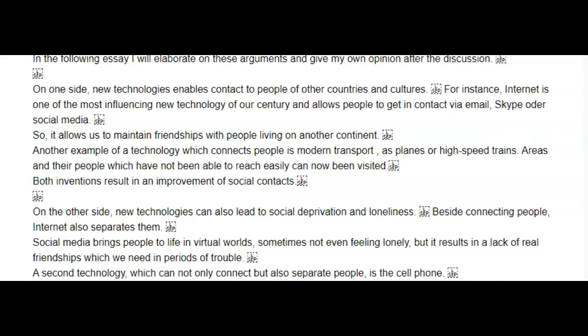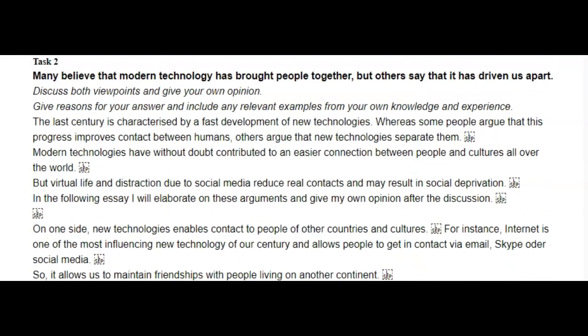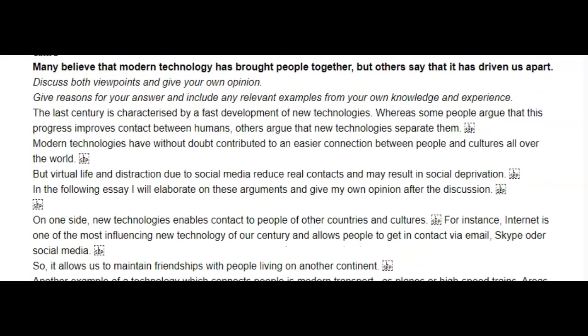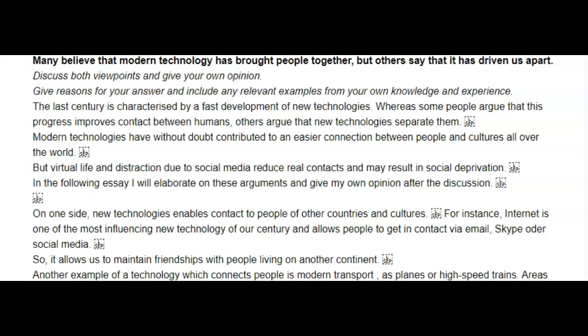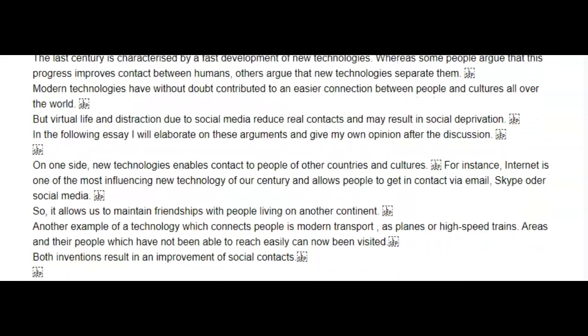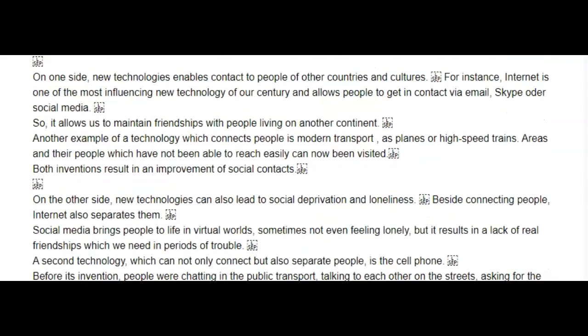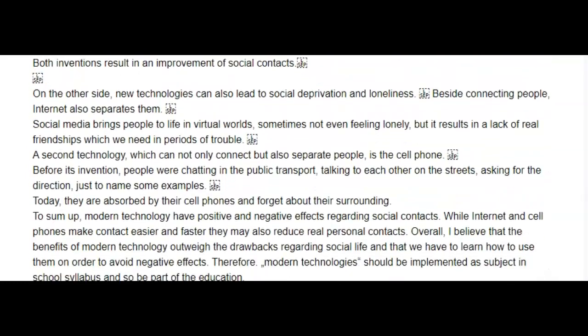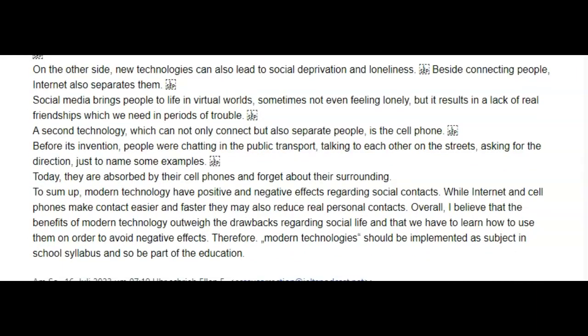All right, so the first thing I want to do is just check. Has brought us together. Others say it has driven us apart. And so what you've decided to talk about is the internet, right? Yes. And then you've talked about transport. Okay, that's fine. On the other hand, again, we were talking about this.